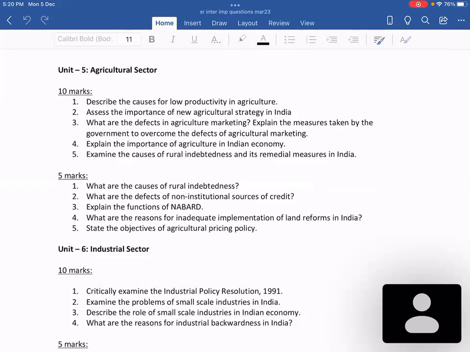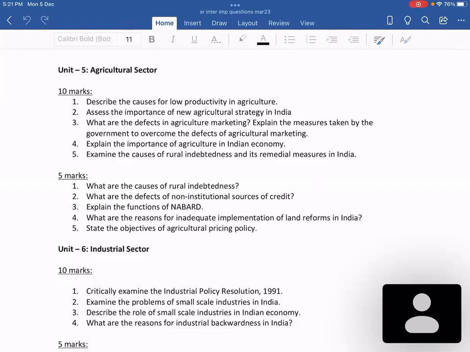And as far as the third question is concerned, what are the defects in agricultural marketing, and explain the measures taken by the government to overcome the defects of agricultural marketing. So this is a 10 marks question, and the same question can be asked even for 5 marks. So if it is a 5 marks question, only the defects are asked. If it is 10 marks, both the defects as well as the measures are asked together.